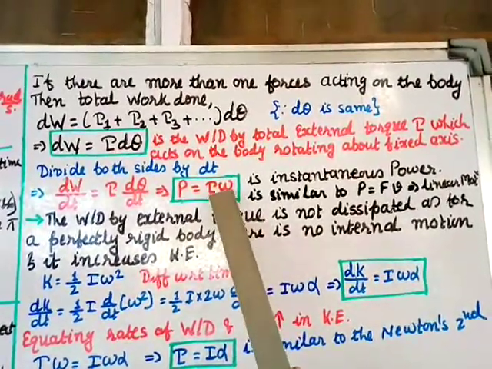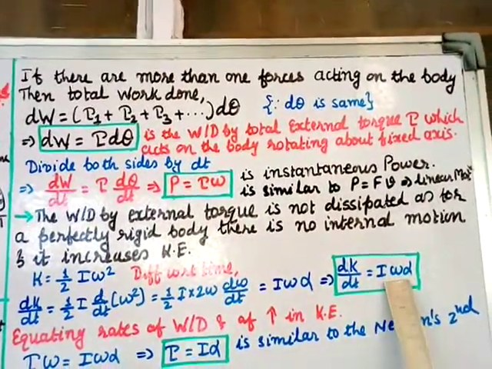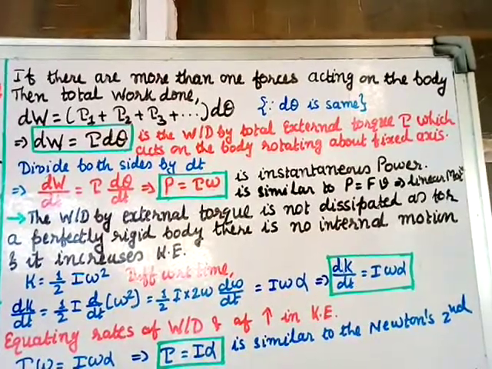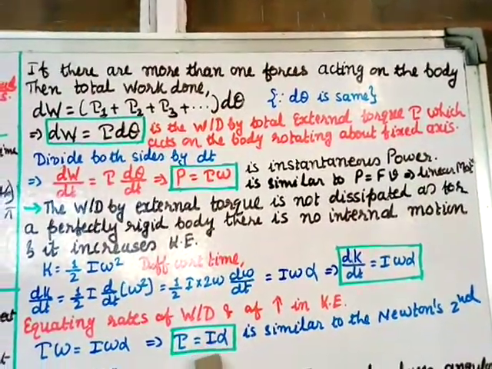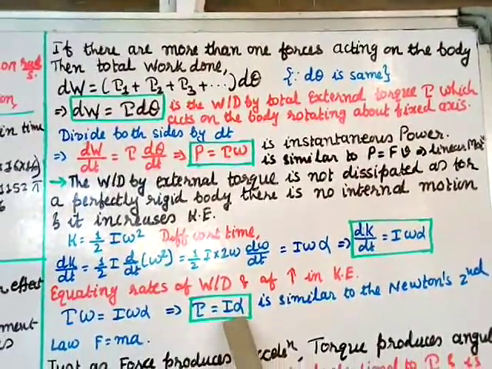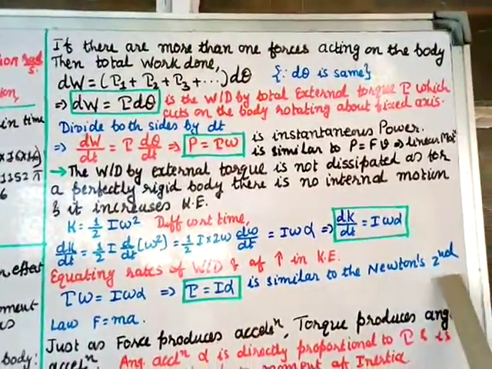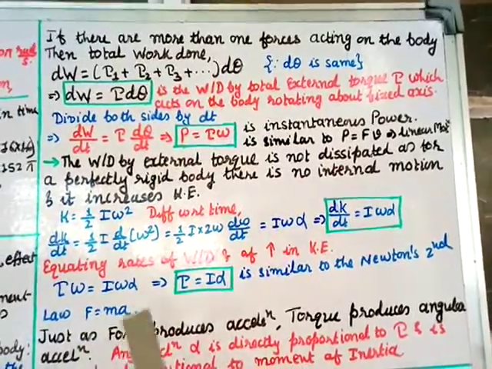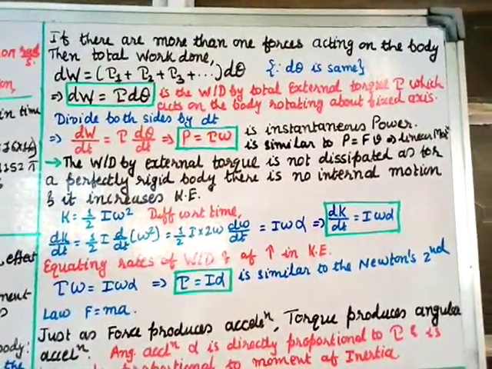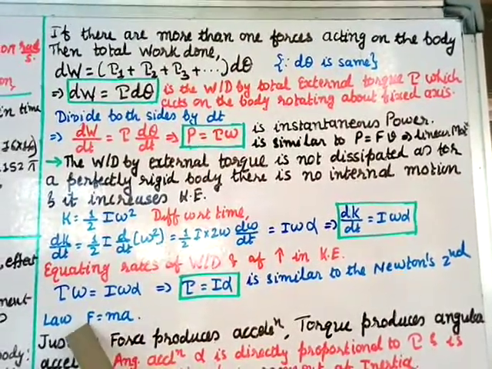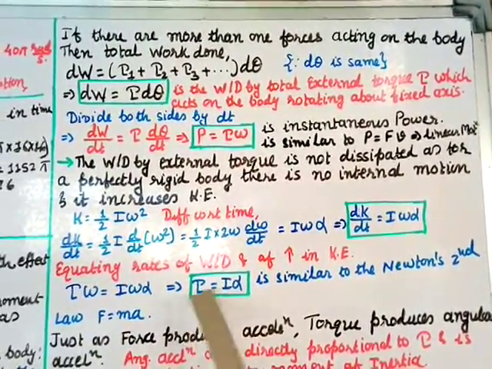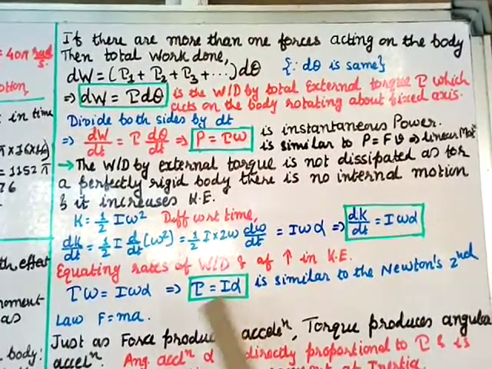So you have to compare this tau omega and I omega alpha. Tau omega is equal to I omega alpha. Omega occurs on both sides, so what remains is tau equal to I into alpha, and this is similar to Newton's second law, F is equal to ma. This is Newton's second law in linear motion. M is the mass, a is the acceleration and F is the force. So here tau is the torque, I is the moment of inertia, and alpha is the angular acceleration.